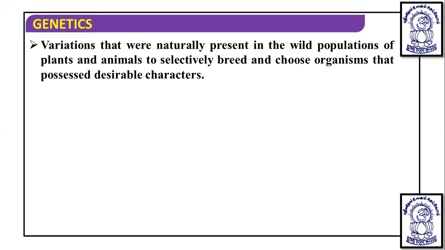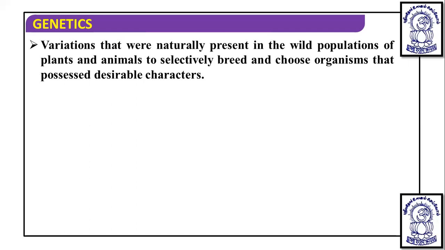If we select a particular variation and breed organisms which have that specific variant characteristic, then we can selectively breed and new offspring can be obtained.